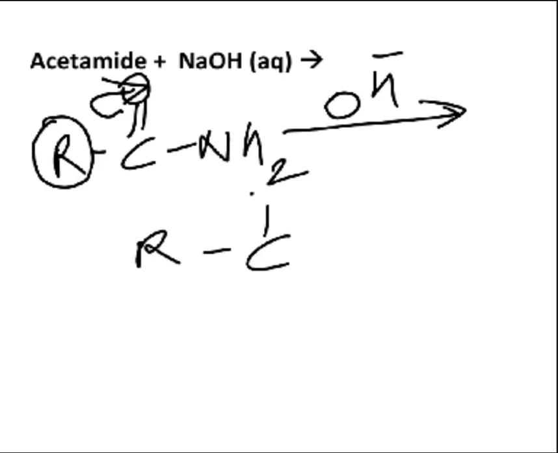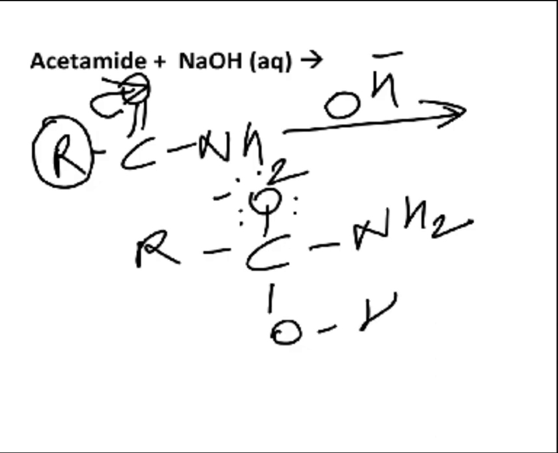So I have RCO minus. Initially there were 2 lone pairs with oxygen. One more lone pair will be coming on the oxygen atom. There's NH2 group over here, and OH will attack this particular carbon definitely due to carbon having partial positive charge developed within this case. Yes or no? So there is a formation of such kind of tetrahedral intermediate.